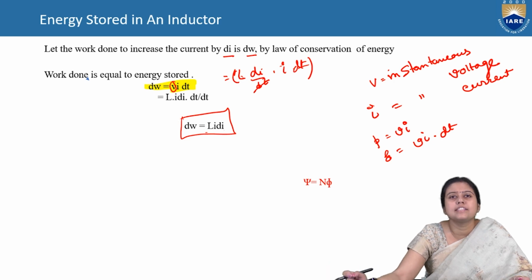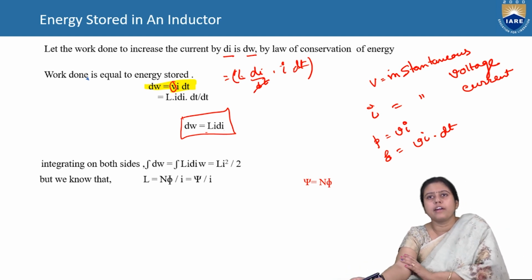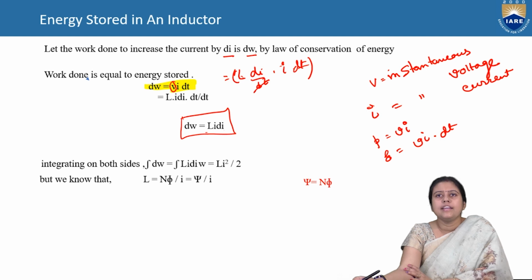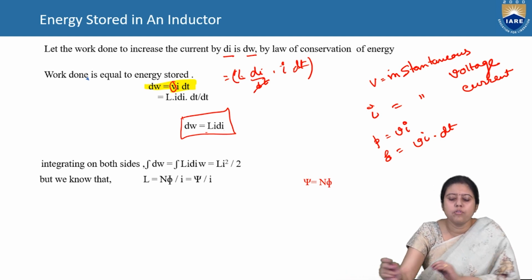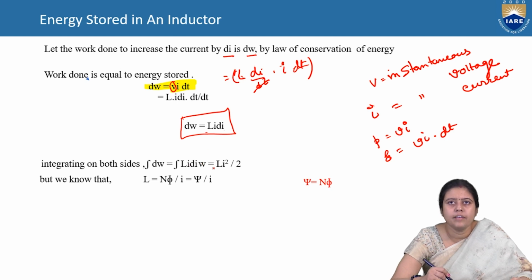This is the instantaneous work done when current flows through an inductor. So what will be the total work done? If we take the integration on both sides, we will get work done is equal to half L i square.